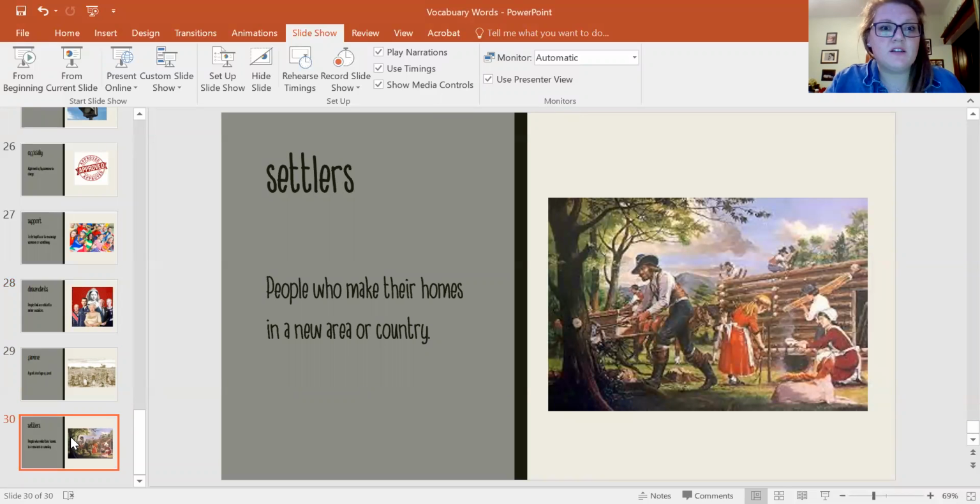And then we have settlers, people who make their homes in a new area or country. Remember we learned about some settlers that settled the Midwest of the United States, and they made the Midwest farmland, and they became farmers. When we did our westward expansion, we talked about people moving out west and settling out west, creating new homes. So it means people making a new home in a new area or a new country.